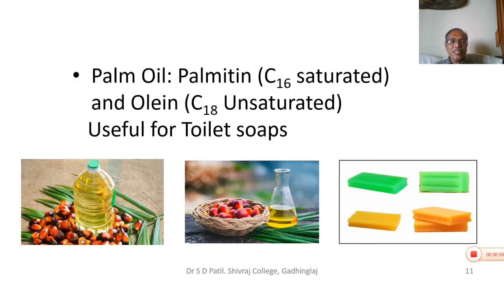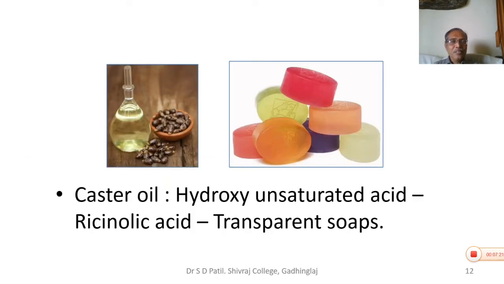Okay. Next is palm oil. Palm oil contains palmitin, a C16 saturated component, and olein, a C18 unsaturated component. This oil is particularly useful for toilet soaps. The pictures on the slides indicate these various varieties. There is one more oil which is called castor oil, which contains a hydroxy unsaturated acid, called ricinoleic acid. This is useful for preparing transparent soaps.